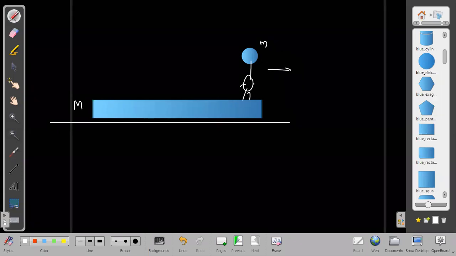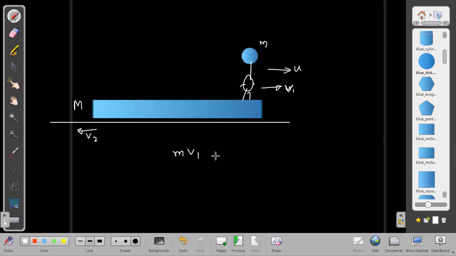Now, what will be the velocity acquired by capital M? Because it is written man is jumping with relative velocity u, let the small man have velocity v1 and capital M have velocity v2.